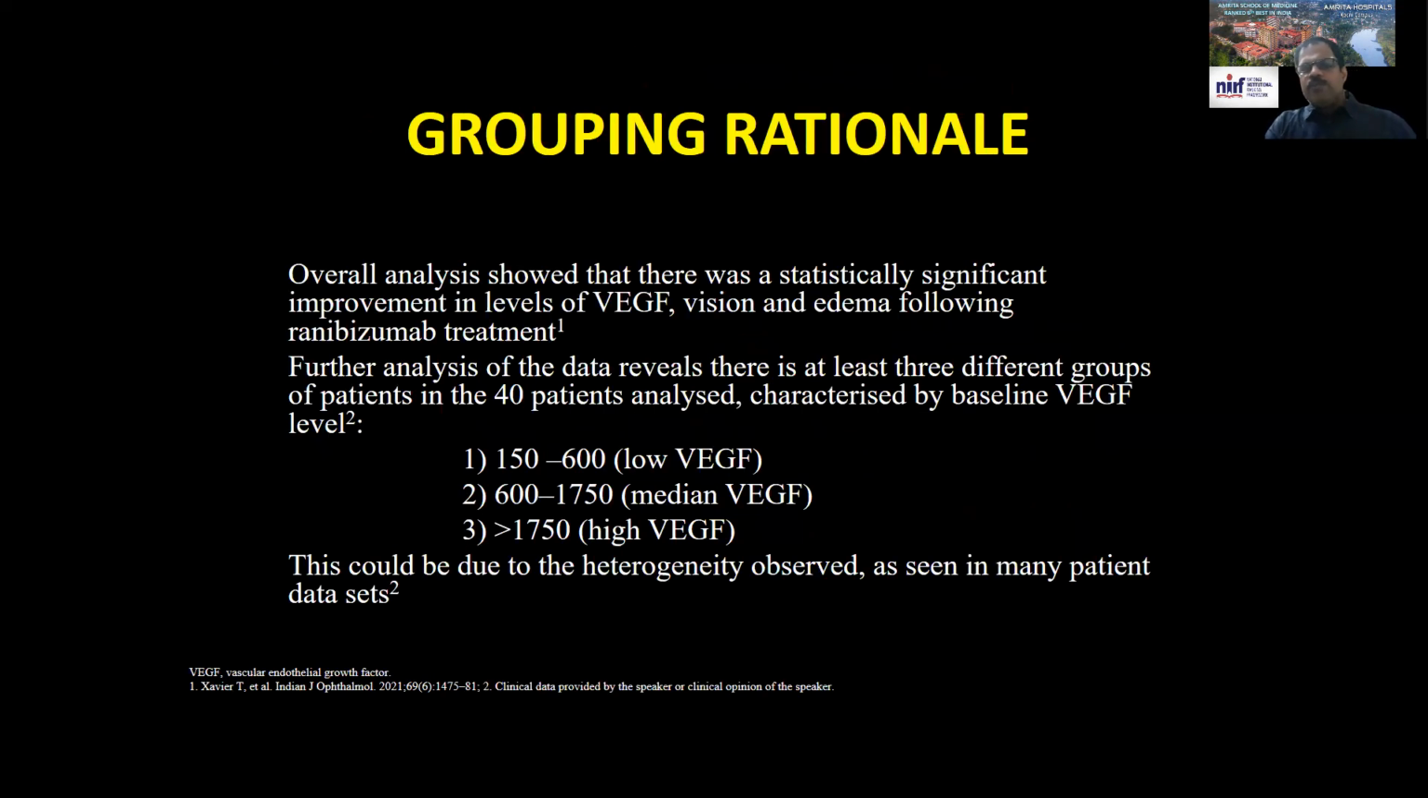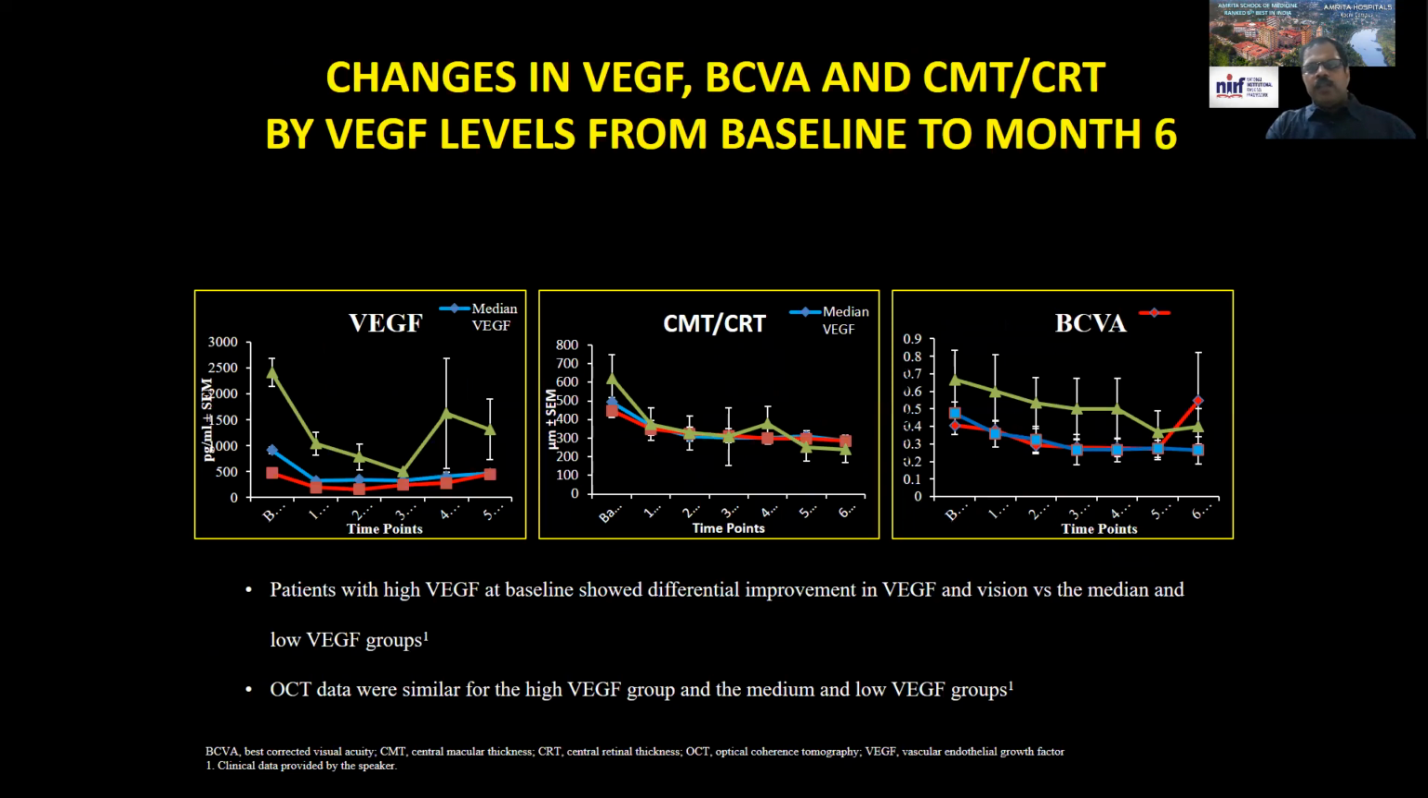Now, I grouped the VEGF levels into 150 to 600, 600 to 1,750, and more than 1,750. These were the results. You can see the very high VEGF group had a different graph altogether as compared to the other 2 graphs. So you can see that it was very high. It fell down also, but as soon as the 3rd injection was over, you can see that it significantly increased.